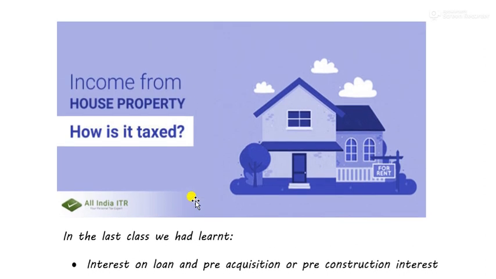In the last class, we learned that interest on loan and pre-acquisition or pre-construction interest, the deduction to be allowed for pre-acquisition interest shall be one-fifth of the total interest that has been paid before the construction was completed. So we'll be doing more examples, more illustrations on this topic afterwards also. So no need to worry if your concept is not clear.